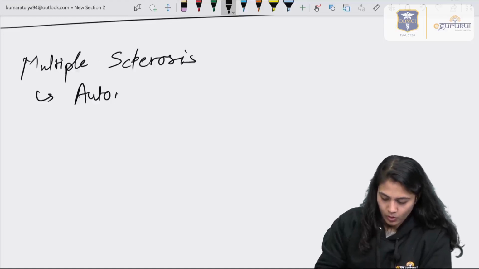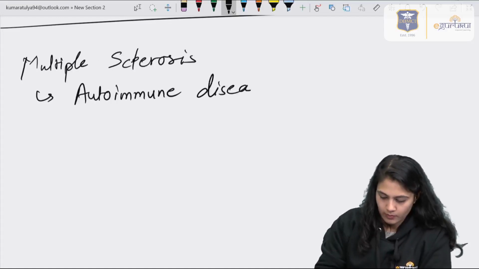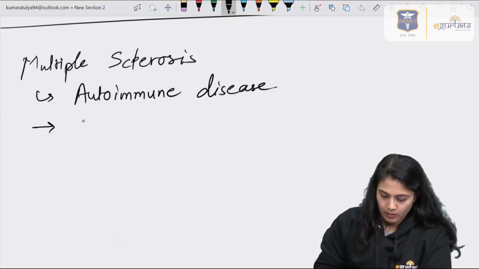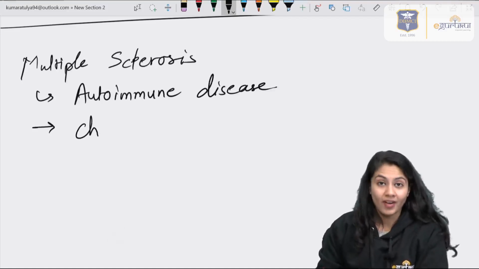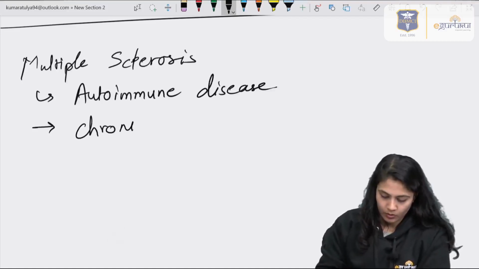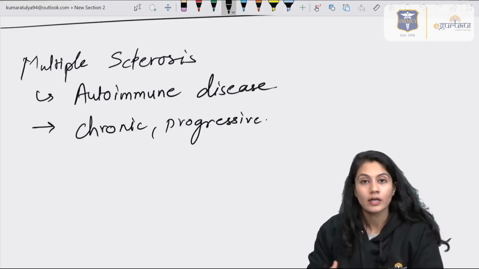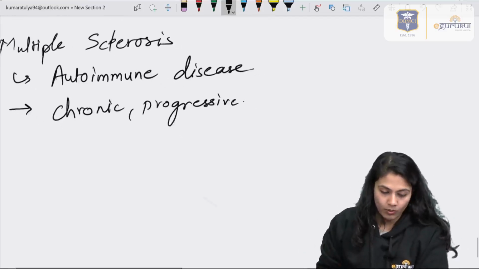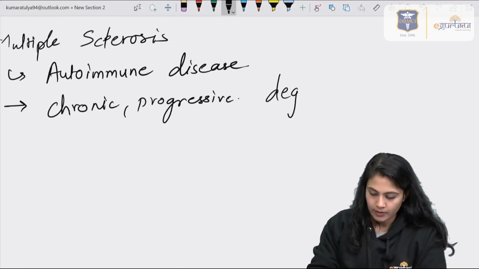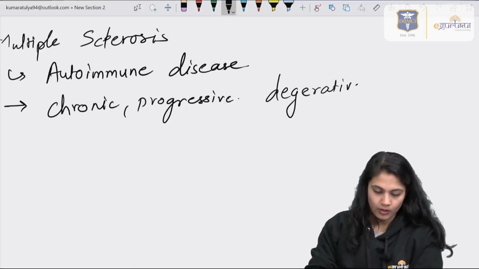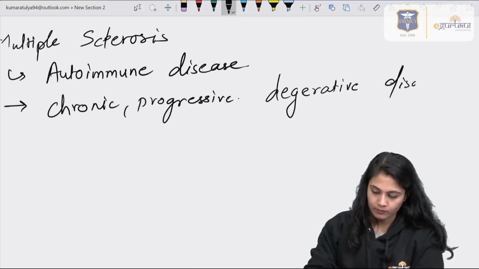If we have to define it, you can write it as a chronic, progressive and degenerative disorder. It is not acute, it is a condition which is progressing.